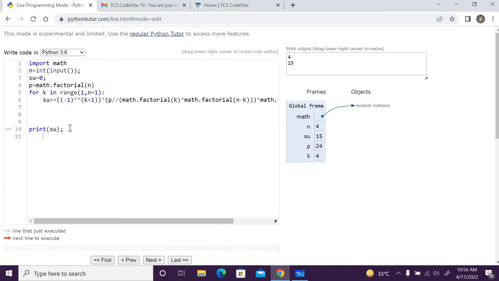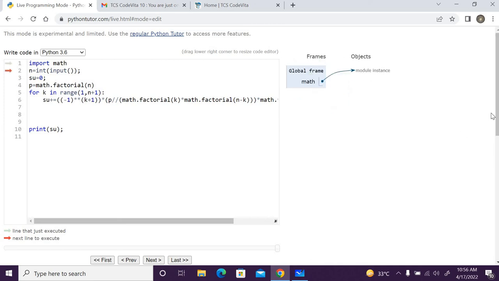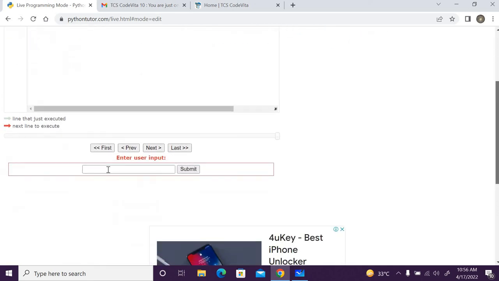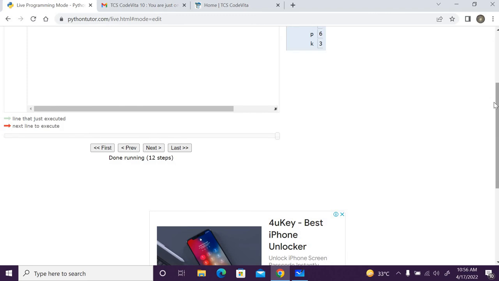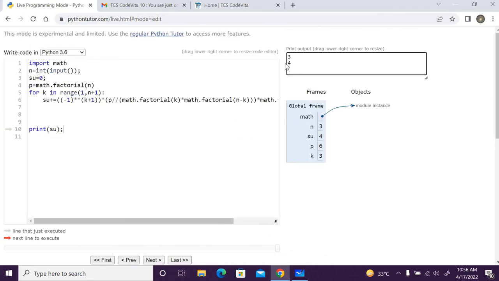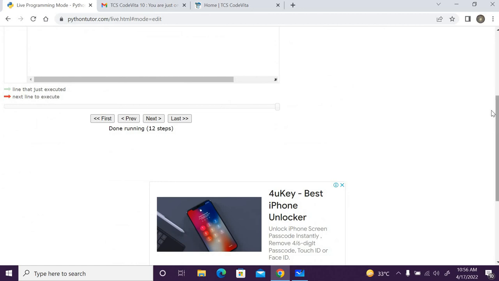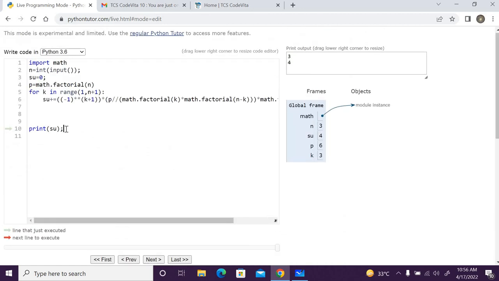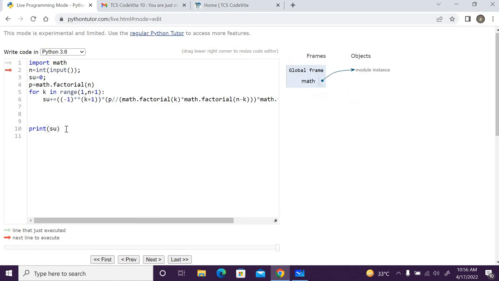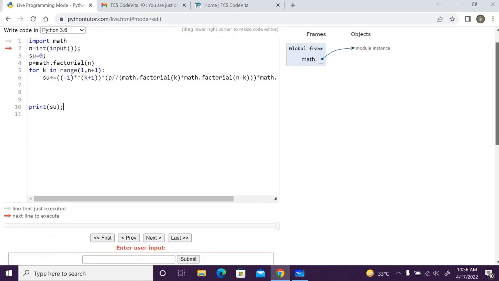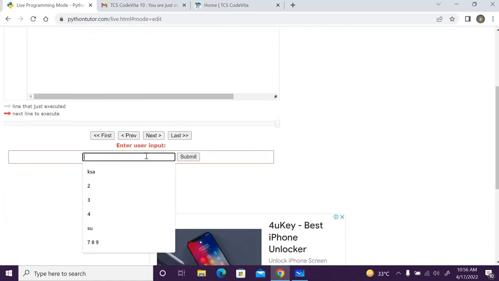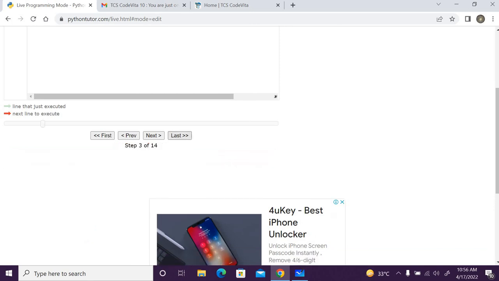Like for trying, suppose I am taking input as 3. You can see 4 is the answer, the correct answer. If I am taking 4, 15 should be the answer.